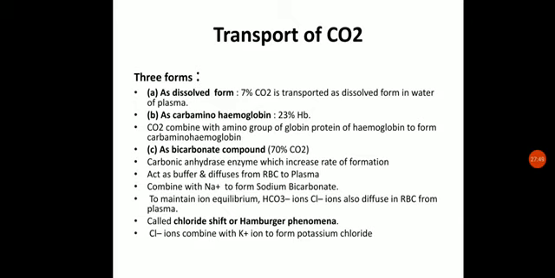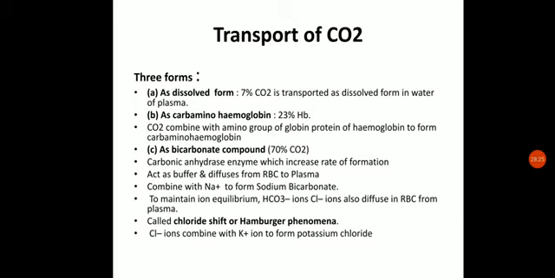Keep it in mind. So what happens? The CO2 present inside the tissues will be removed out into the blood. The blood has water and this enzyme carbonic anhydrase. In the presence of carbonic anhydrase, the CO2 will react with H2O to form a molecule of H2CO3, which will ionize to form HCO3, to maintain the equilibrium. This is the major part of the carbon dioxide, around 70% of the total, that is transported in bicarbonate form.